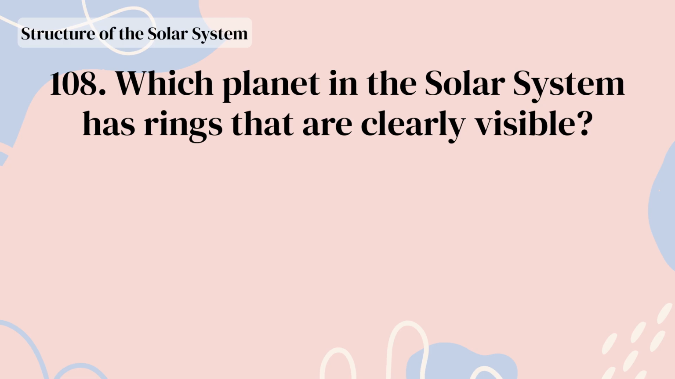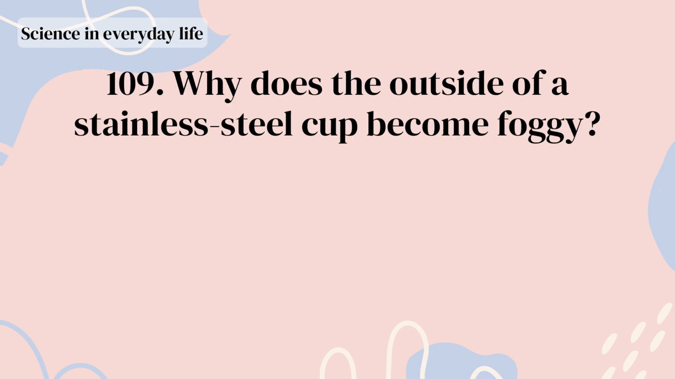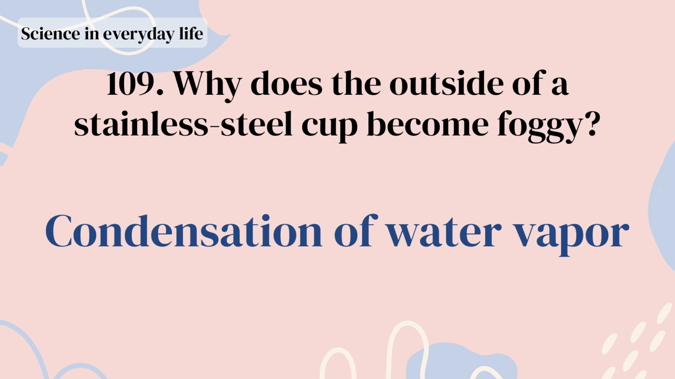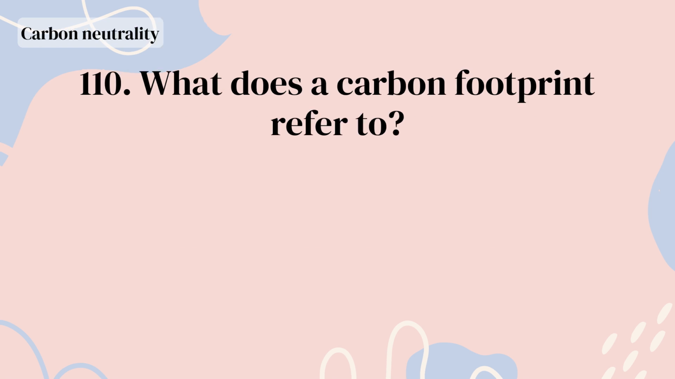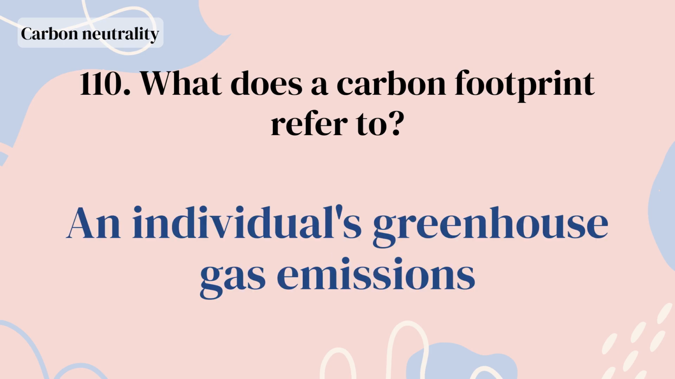Which planet in the solar system has rings that are clearly visible? Saturn. Why does the outside of a stainless steel cup become foggy? Condensation of water vapor. What does a carbon footprint refer to? An individual's greenhouse gas emissions.